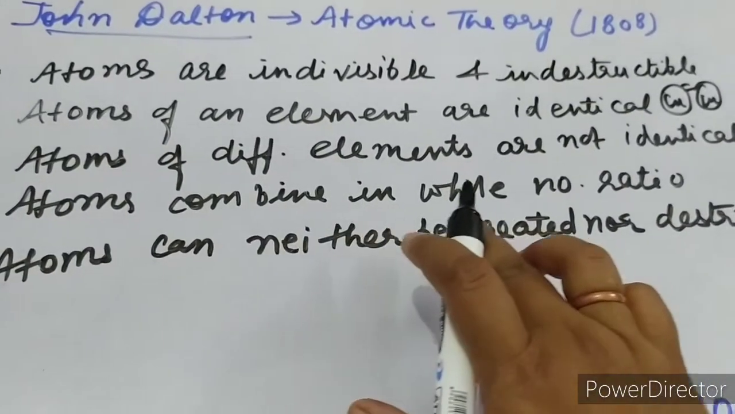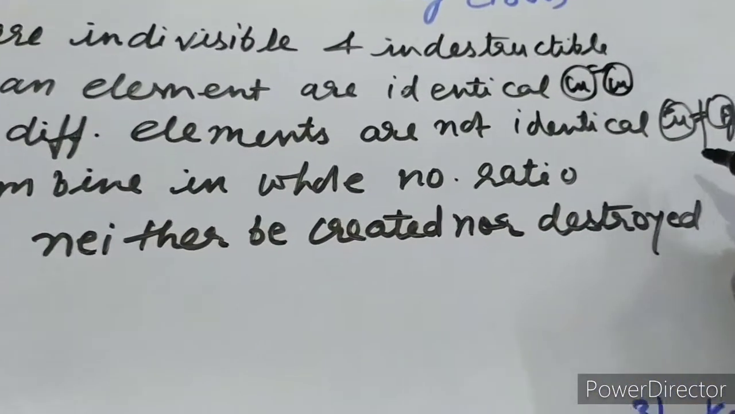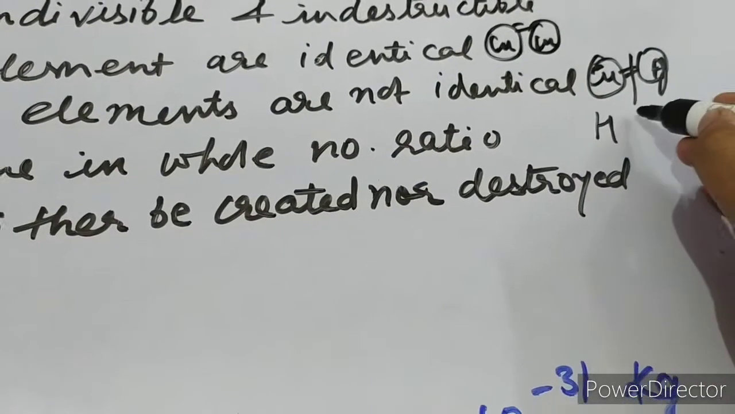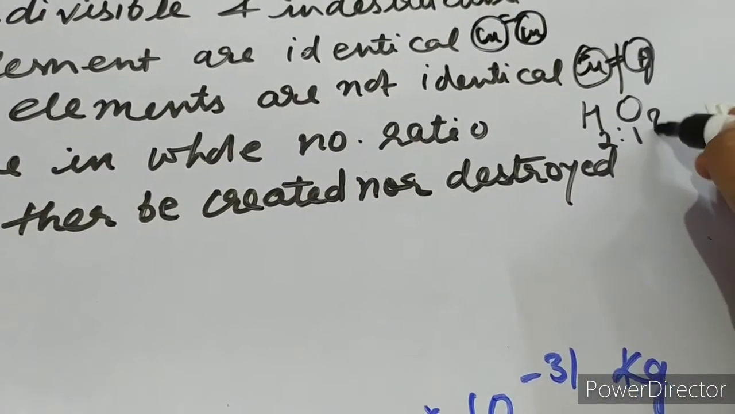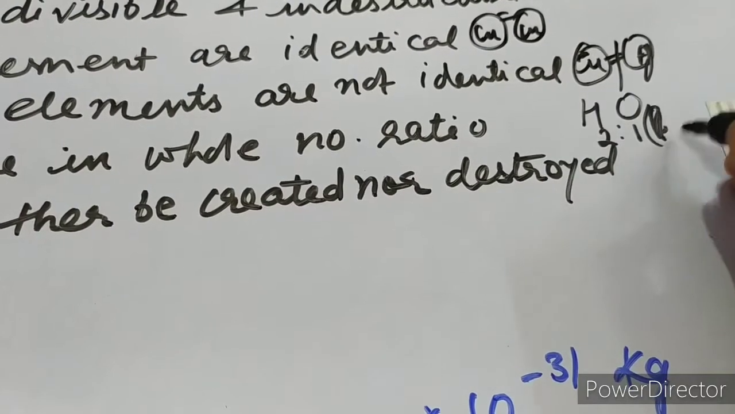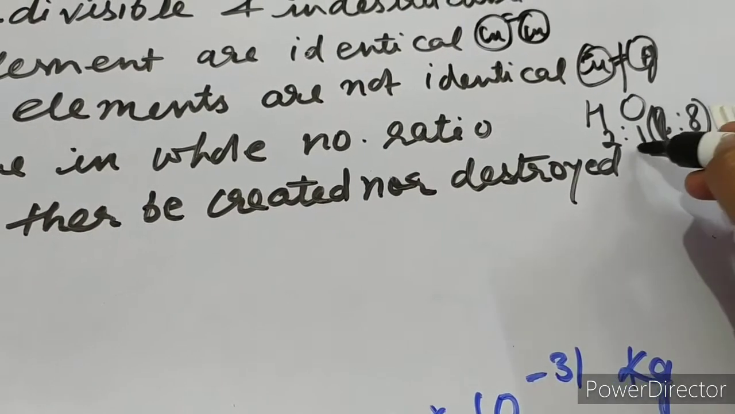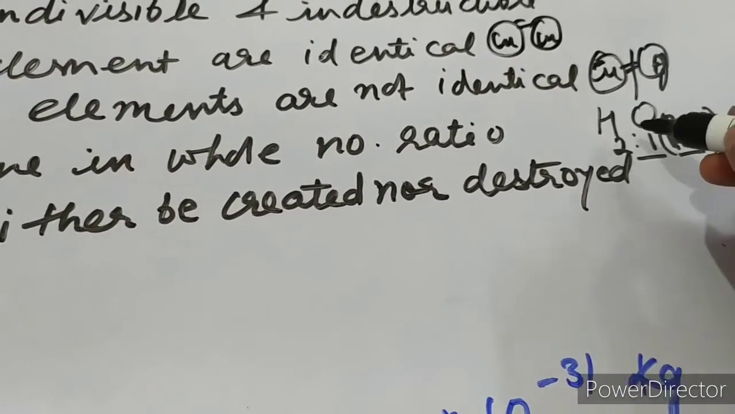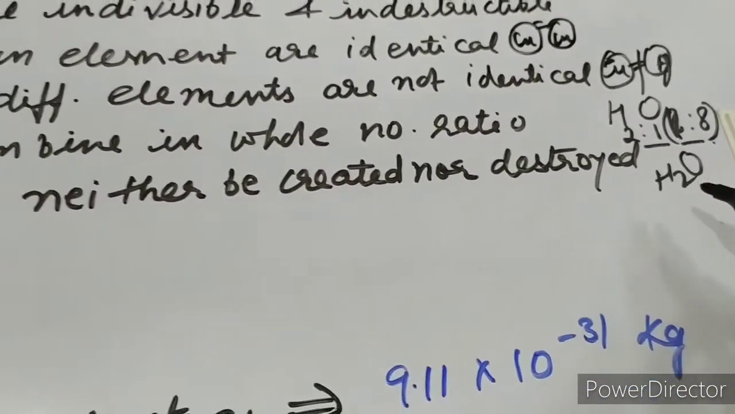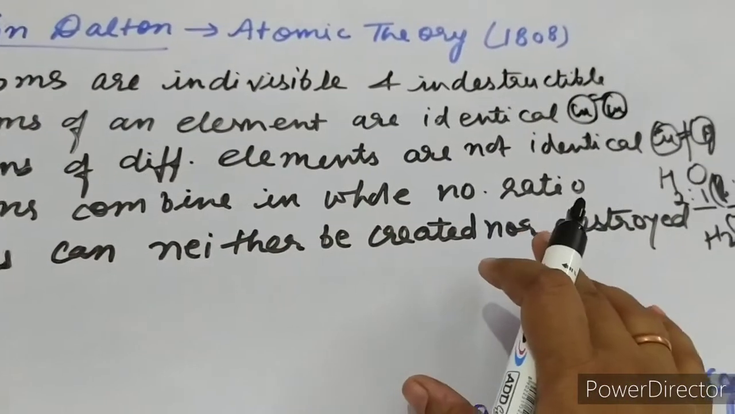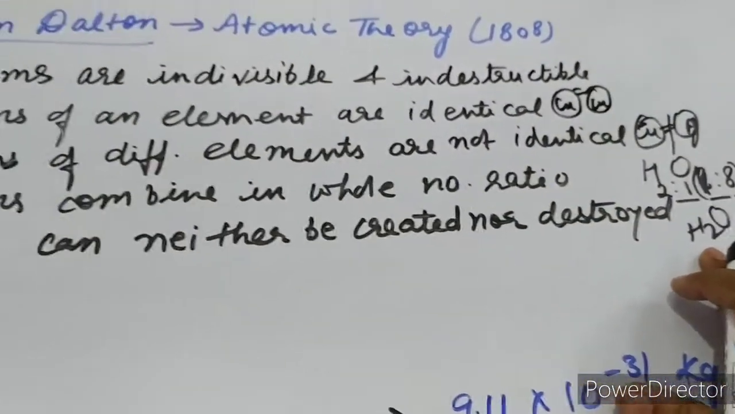Atoms combine in whole number ratio. It means that suppose there are two atoms, hydrogen and oxygen, they combine in the ratio 2:1 by volume, or 1:8 by weight, and form a compound. It forms a compound, that is water. So atoms combine in whole number ratios to form compounds.